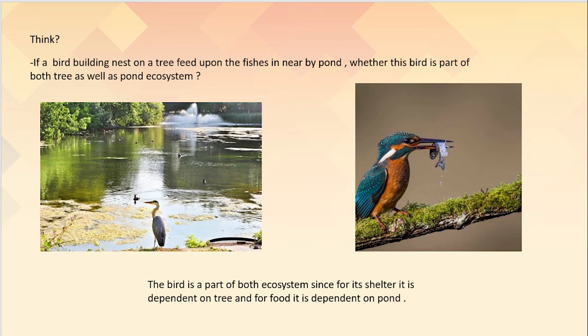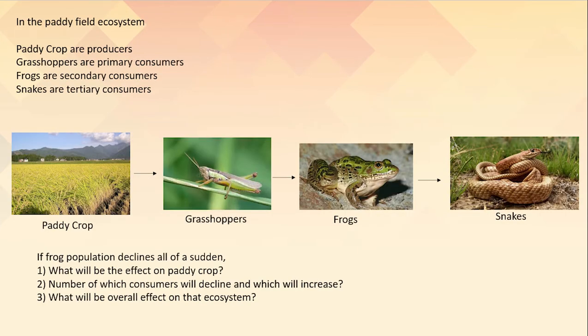Is that clear children? Students, paddy is cultivated on a large scale in various states of South India. Paddy means it is a rice crop. These paddy fields are frequently attacked by grasshoppers. Frogs are also present in large numbers in the mud of a paddy field, to feed upon the grasshoppers. And snakes are also present in the field, to feed upon their favorite food, the frog.